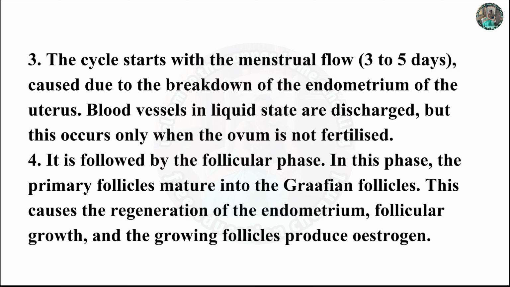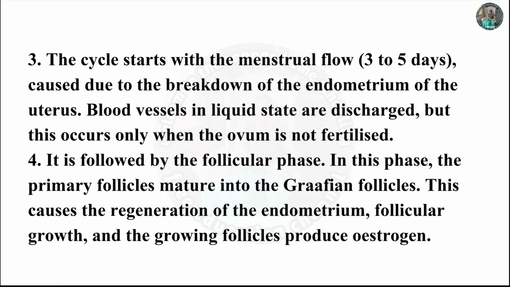The cycle starts with the menstruation for 3 to 5 days caused due to breakdown of endometrium of the uterus. Blood vessels in liquid state are discharged, but this occurs only when the ovum is not fertilized. It is followed by the follicular phase. In this phase, the primary follicles mature into the graafian follicles.